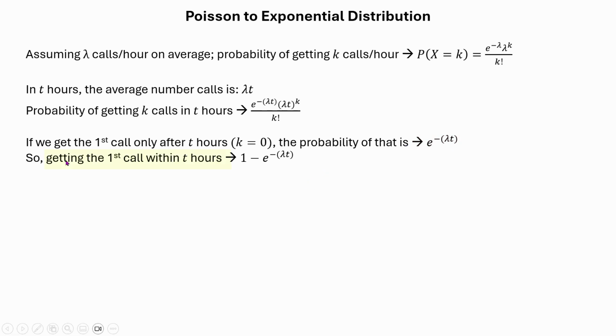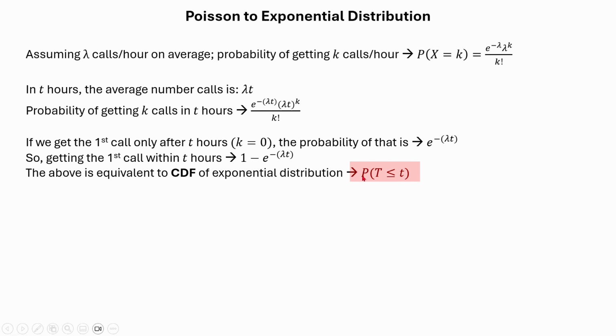Just think, if we want to get the first call within t hours and not after t hours, this is just going to be the complement of this probability, which is going to be 1 minus e to the power minus lambda t. But understand that this is equivalent to the CDF, or the cumulative distribution function of exponential distribution, because we are asking this question: probability of T less than or equal to small t. That means, what is the probability of a single event happening within t hours? So when we are saying within t hours, this is naturally going to be the CDF. So CDF is 1 minus e to the power minus lambda t.